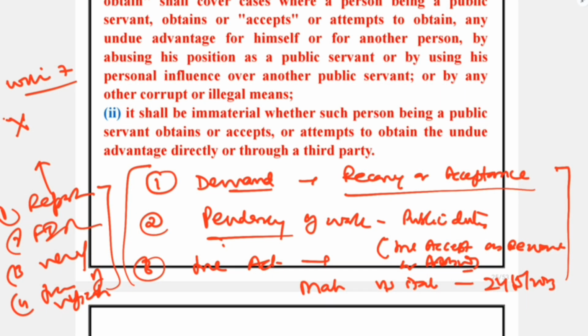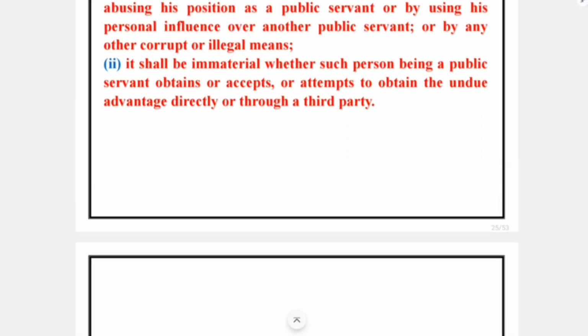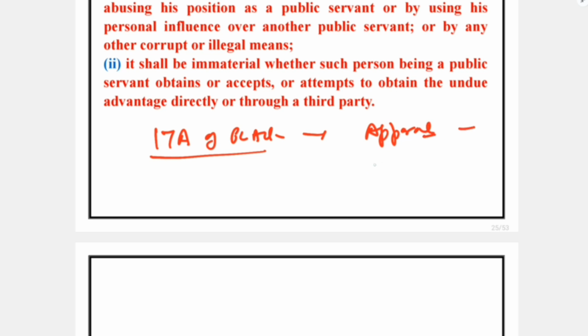In the last, I want to add two important points for your information. To be noted that for the application of section 7, there is a requirement of section 17A of the PC Act also, because if the concerned public servant is not caught red-handed, in that scenario, the approval of the department is sine qua non before inquiry or investigation.